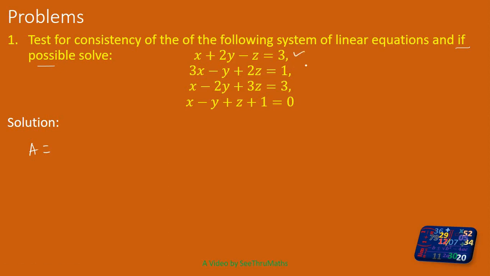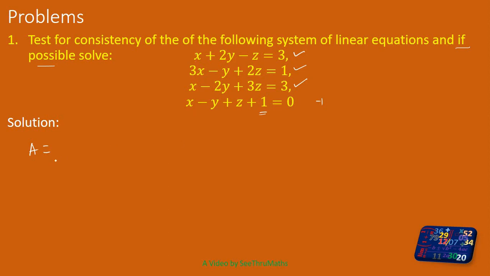Here also the constant term is on the right hand side. In the third equation also the constant term is on the right hand side. But here the constant term is plus 1. This plus 1 you want to take to the other side. So if you take it to the other side, here it will become minus 1. So when I write here, I will write carefully.